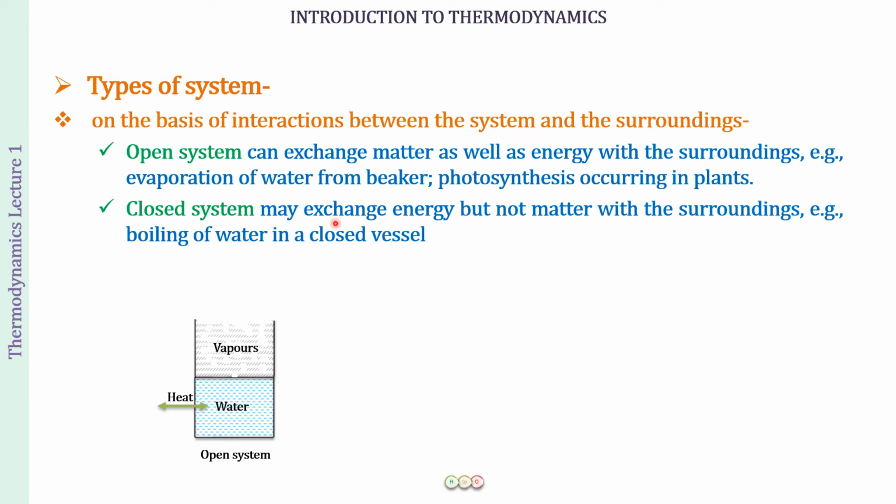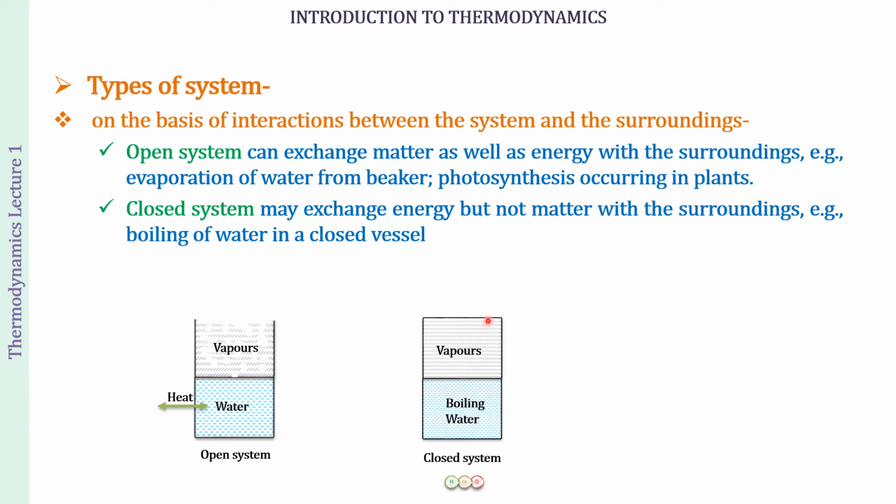Next we have a closed system. So a closed system may exchange energy, but matter cannot be exchanged with the surrounding. For example, boiling of water in a closed vessel. So now we have closed the vessel, it is no more open. So the water vapors which are going to be formed by the boiling of water will remain in the vessel. They will not escape out.